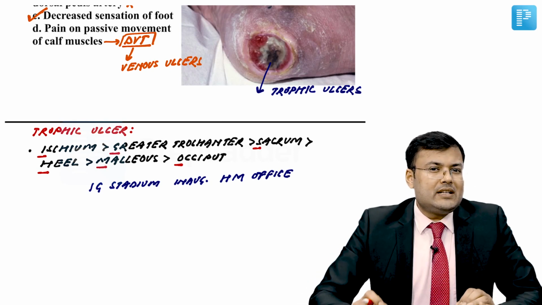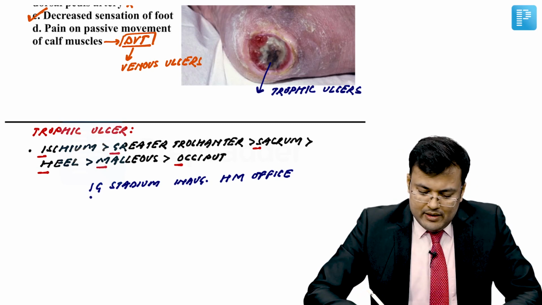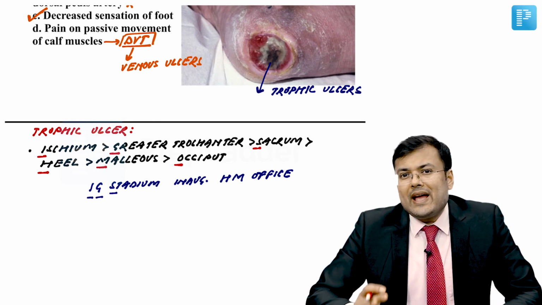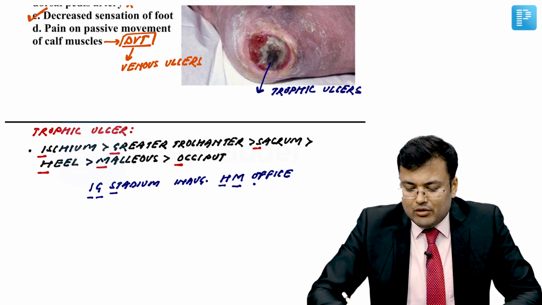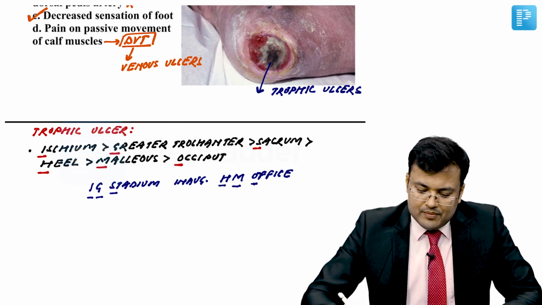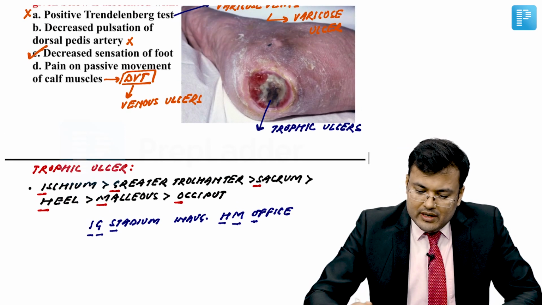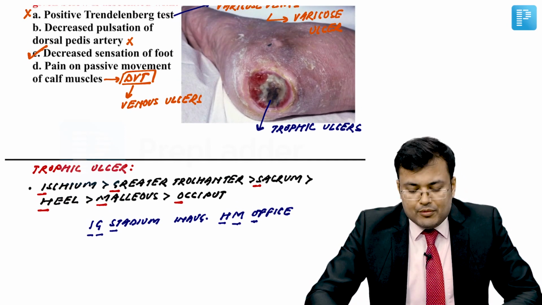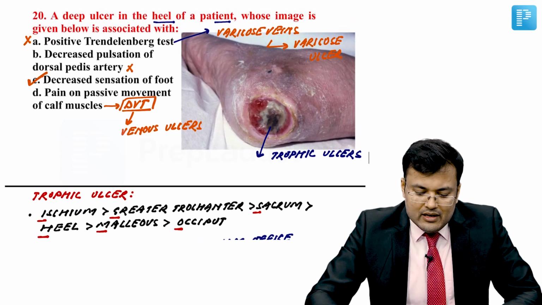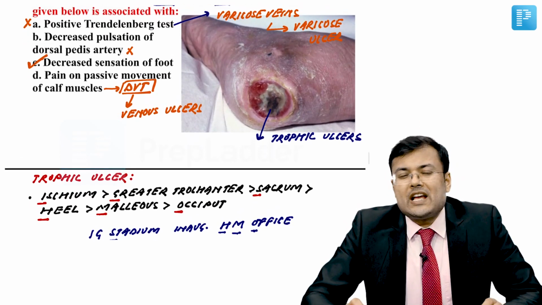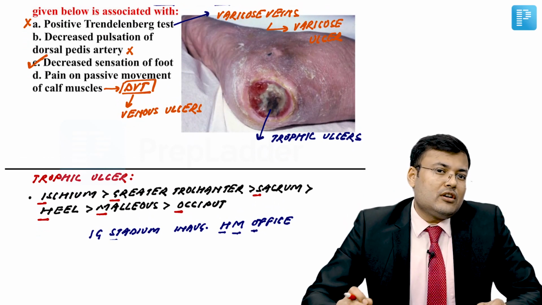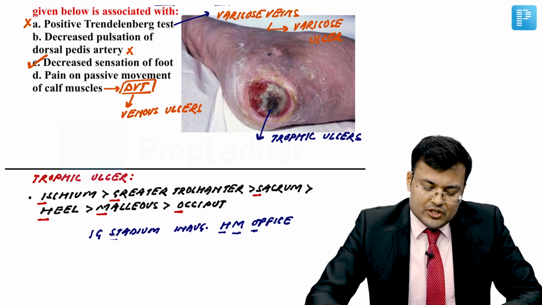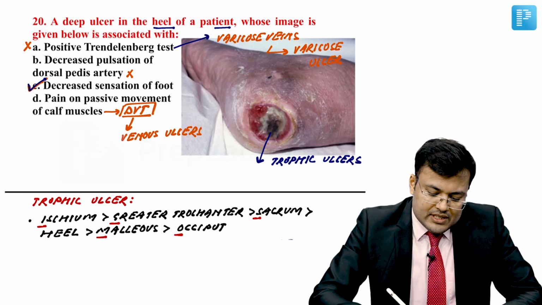The most common site is ischium, followed by greater trochanter, followed by S, sacrum, followed by H, heel, followed by malleolus, followed by occiput. Simple. So, here you can see there is presence of ulcer at a bony prominence, that is the heel. So, this is a patient who is having trophic ulcer, and one of the causes of trophic ulcer is neurological causes leading to decreased sensation. So, correct answer for this question is C.